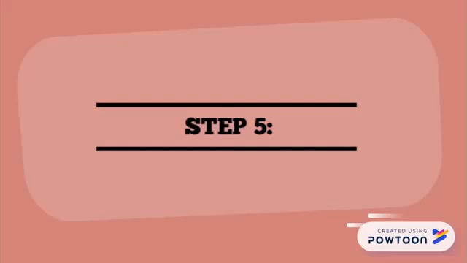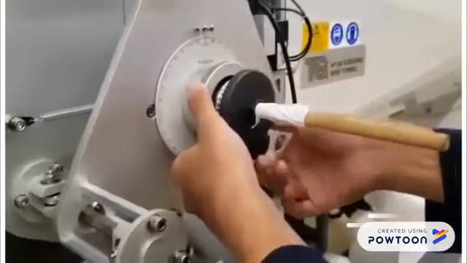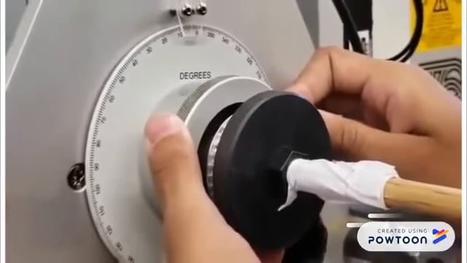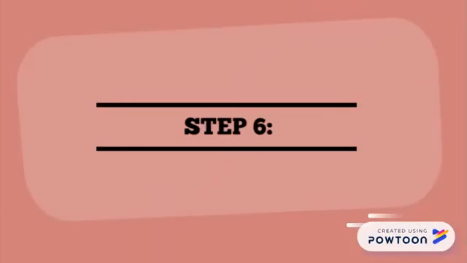Adjust the desired angle of attack. Step 6. Press and hold the reset button below the screen that shows the values of the forces until the value is shown at 0.